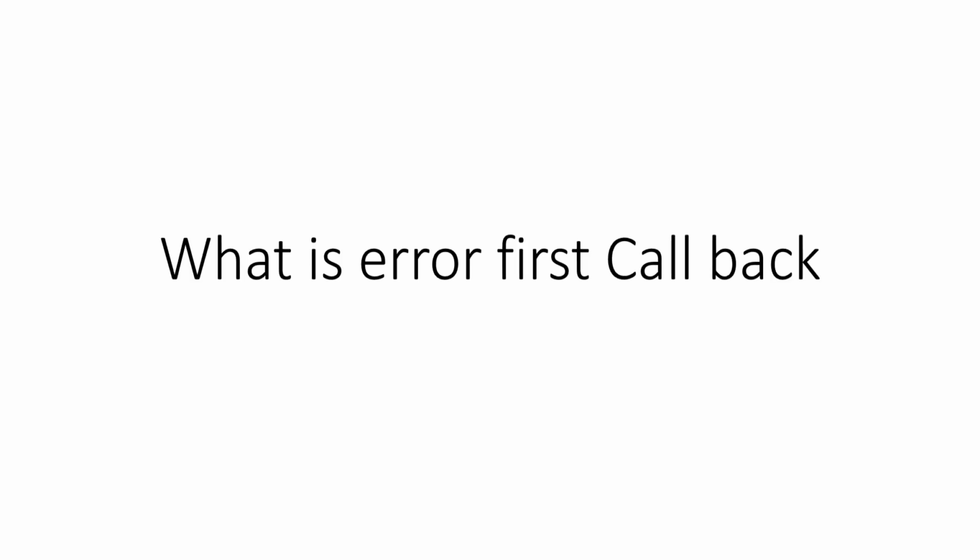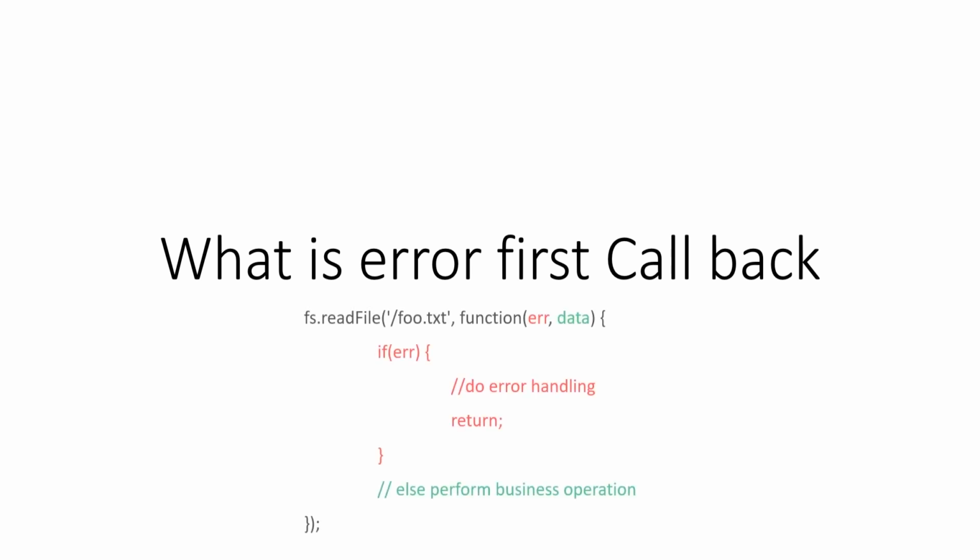So what is error-first in callback? Error-first callback means that once we call the callback function, we expect to process the error first, then we process whatever data the callback returned. In that case, suppose I am reading a file. After the file is read, like food.txt, I will get a buffer.